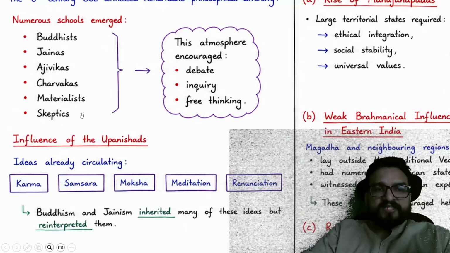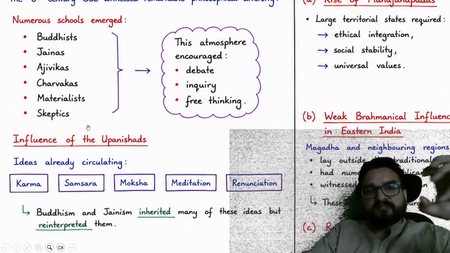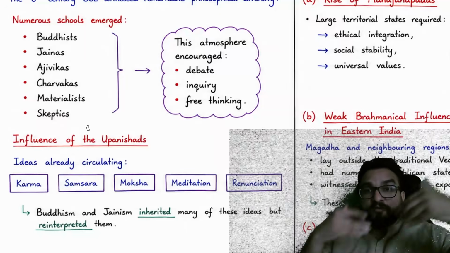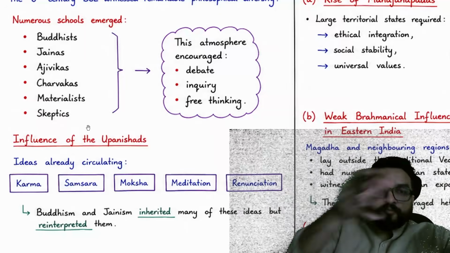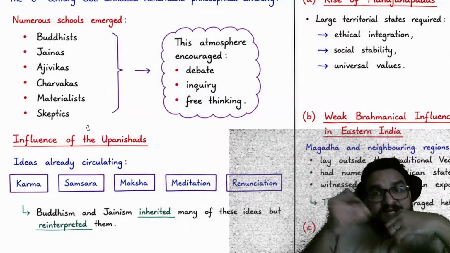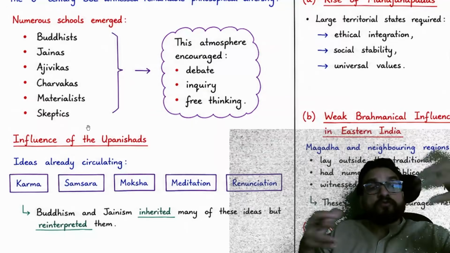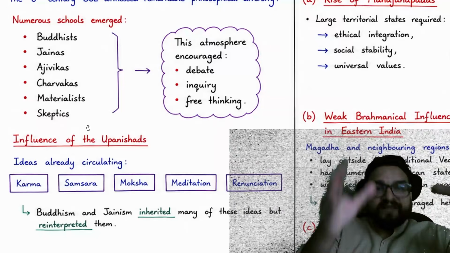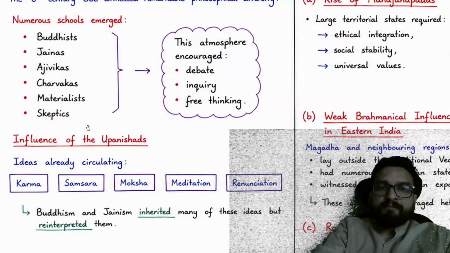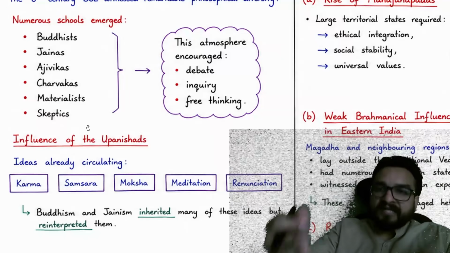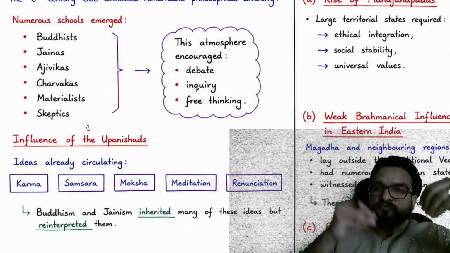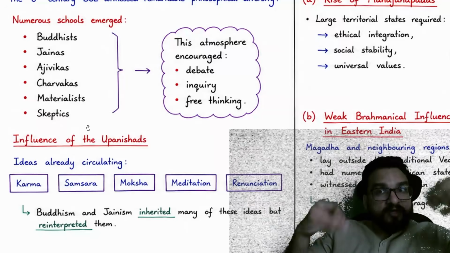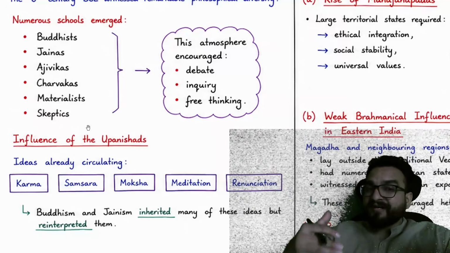Now let me tell you, the work of these Ajivikas, Charvakas, and materialists has not survived, right? We have not known about them from their original work. We have known from the works of Buddhists and Jainas only, when they were ridiculing these other religions. Then we got to know, oh, these many religions were flourishing at that point of time. I'll tell you how they have mentioned it in their sources, right? That's why historians take it critically, because Buddhist and Jaina sources will always be ridiculing other sects over here, right?